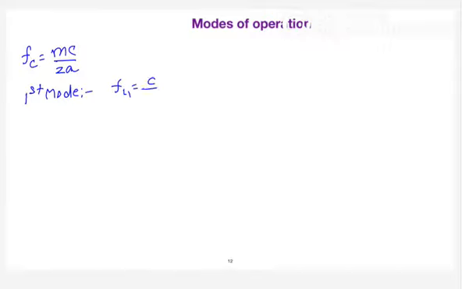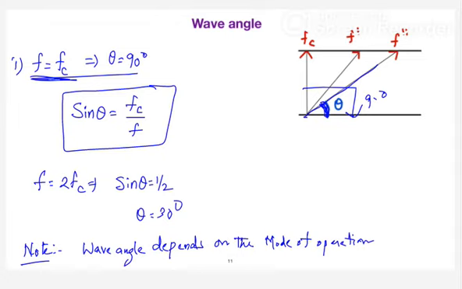Sir, I thought that if frequency is half, then wavelength will be double. That's why mode 2. It's not like that? Sorry, if frequency is half, then wavelength will be double, so it's not like that, right? No. That is only the theoretical representation I have given, but that is not in terms of the wavelength.